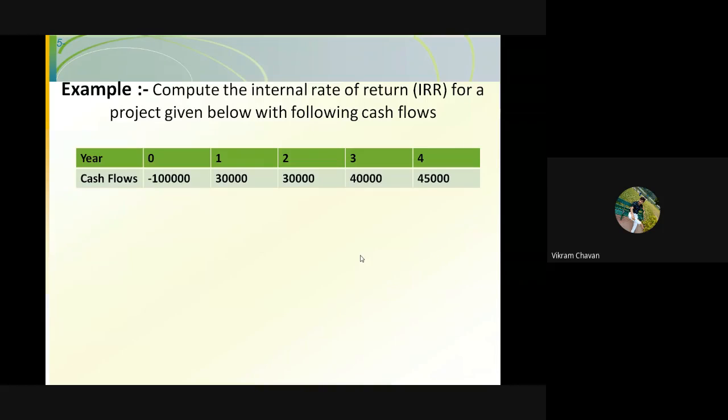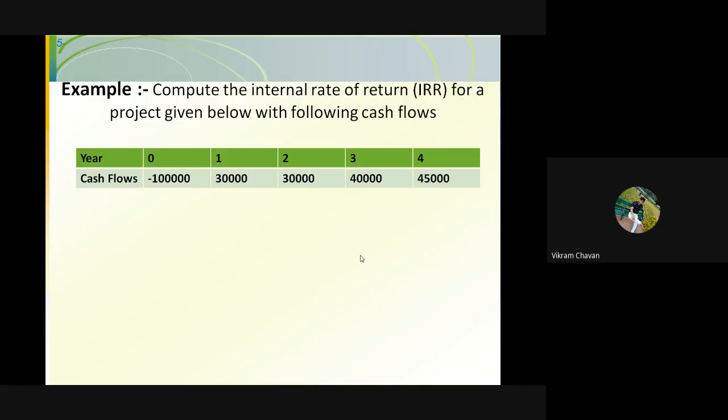So write down this particular example, which will clear your idea related to the internal rate of return. Compute the internal rate of return IRR for a project given below with the following cash flow. The data is provided as year and cash flow. For year 0, consider the present situation. The investment is 1 lakh rupees. That particular cash flow will be a negative cash flow, so a minus sign should be provided.